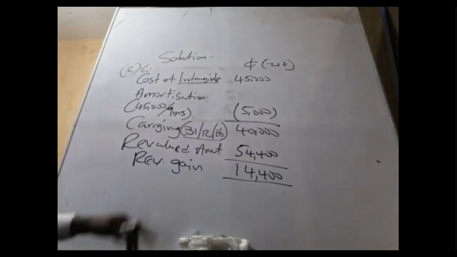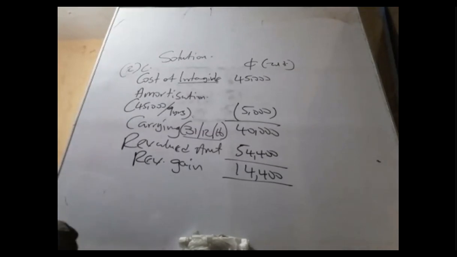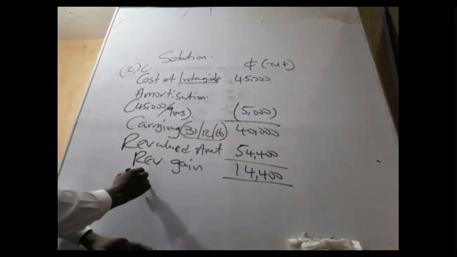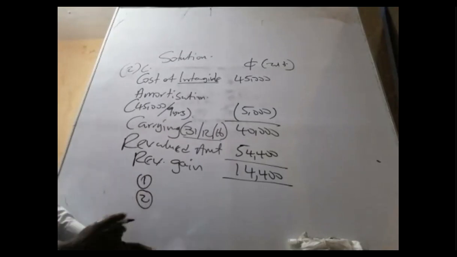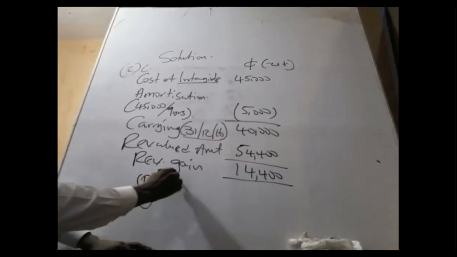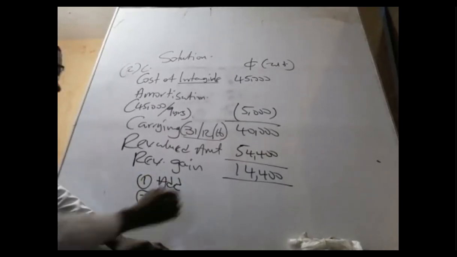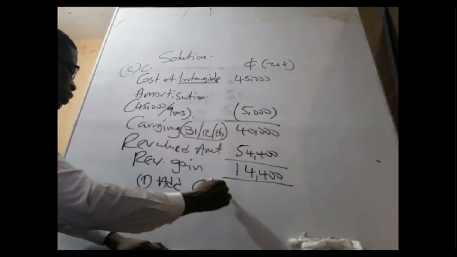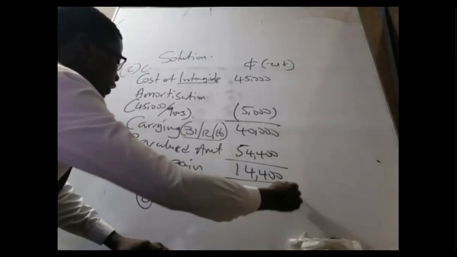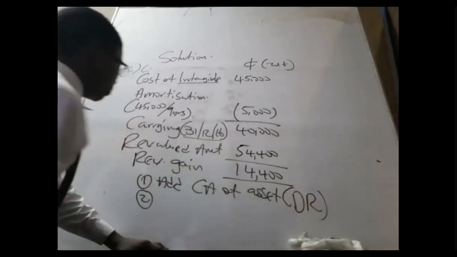And before that, what is the accounting treatment of this revaluation gain? Tell me the treatment. Two treatments, 1 and 2. It will be added to the current amount of the asset, that is a debit entry.